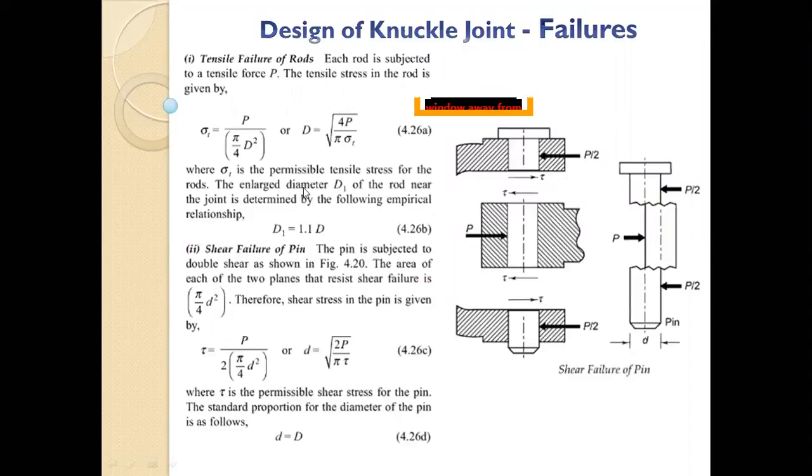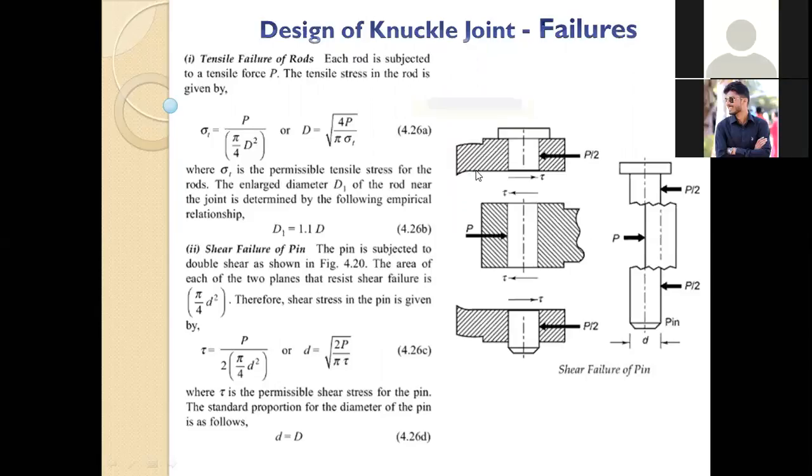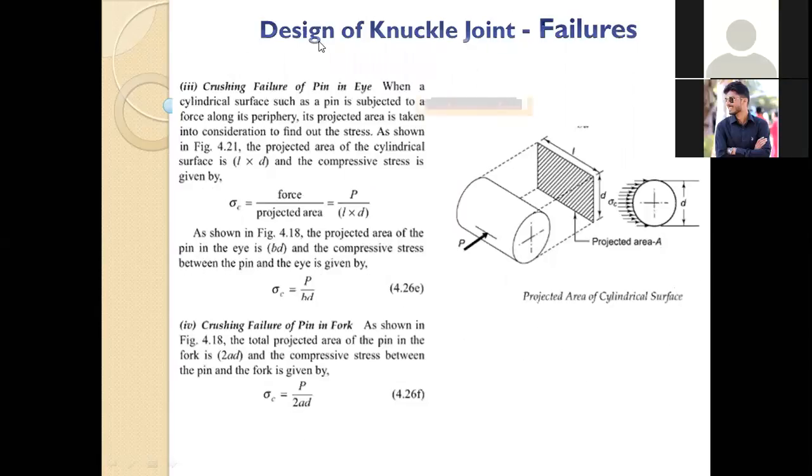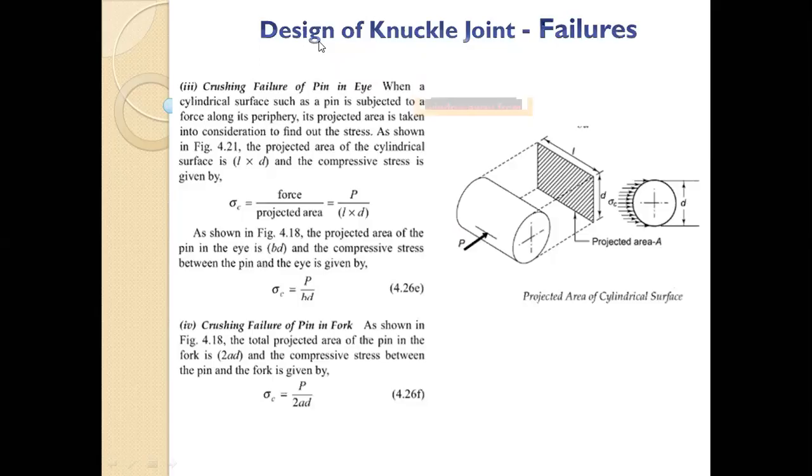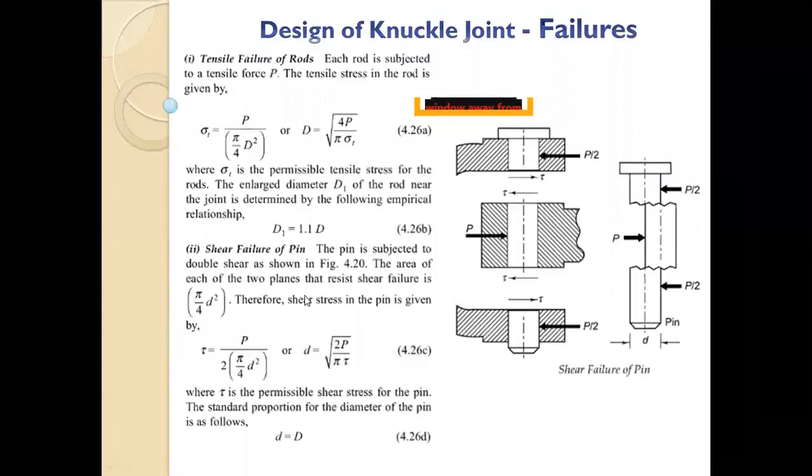Clear? Now D1, as I told you, we use an empirical formula, which should be more than that. Generally, capital D1 is equal to 1.1 times, or 10 percent more than capital D. Any doubt till now? Let me just check our chat. Nothing is there, so I hope everything is going smoothly. Now, we are done with the first failure. We did the design of the rod, that is capital D and capital D1.